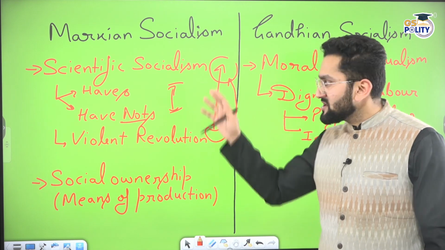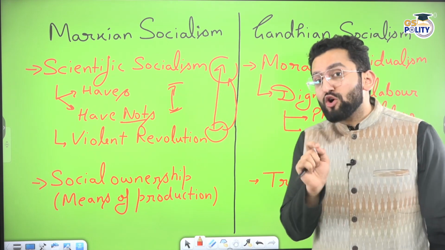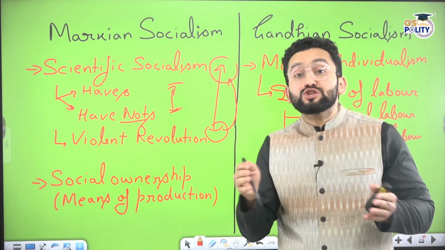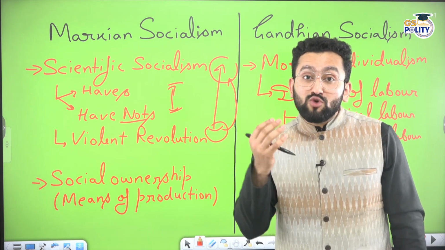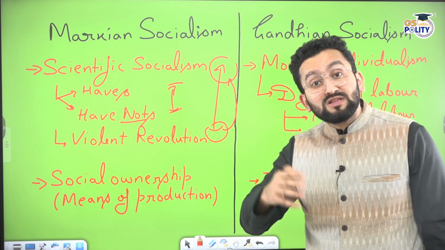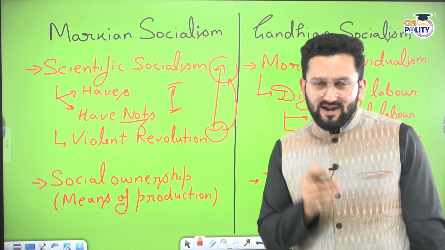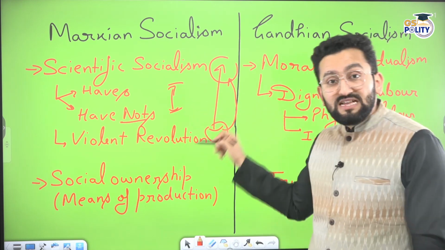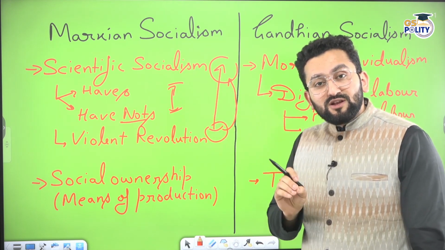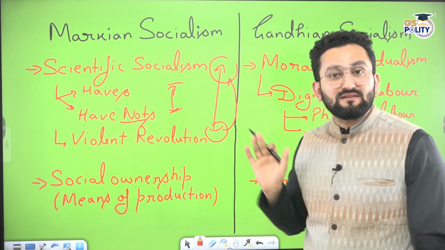So he said at every point of time society was divided into two classes. And the cause of this exploitation was that the exploiter was having a lot of resources in hand. An exploiter could gain these resources not due to some natural fact, but because the system was in favor of this particular class, the exploiter class. And how it happened, I'm going to explain. But he said violent revolution is the only solution. Because a person who has nothing to lose is the most dangerous person. He can do anything.